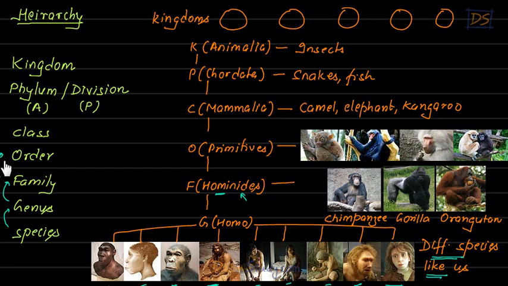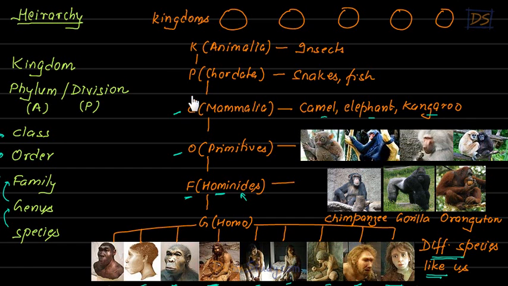Then after family we'll have order. So the order in which this family comes is called Primates. So this Hominids family comes in this order, Primates, and obviously there are many more organisms in this order. All monkey type of organisms actually come in this order, students. Then above order we have class. So this order comes in the class called Mammalia. And obviously there are many more organisms in this class like camel, elephant, kangaroo, and so on.